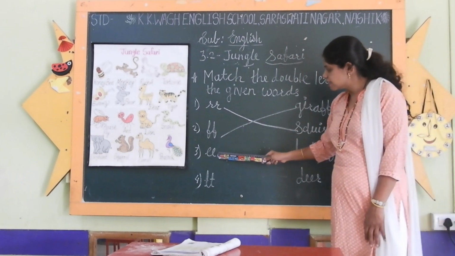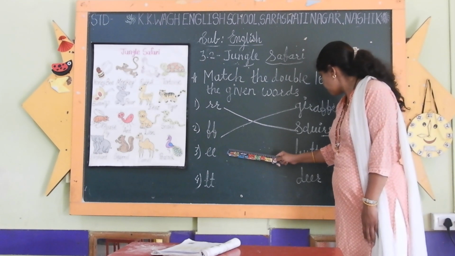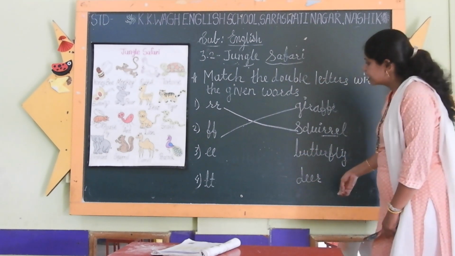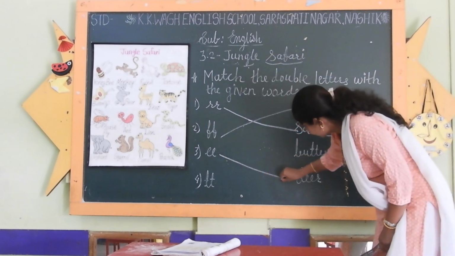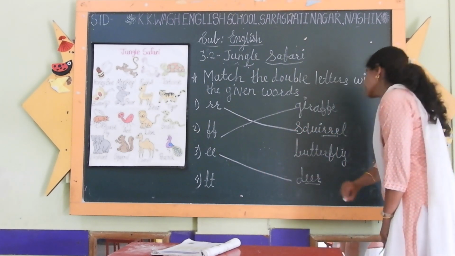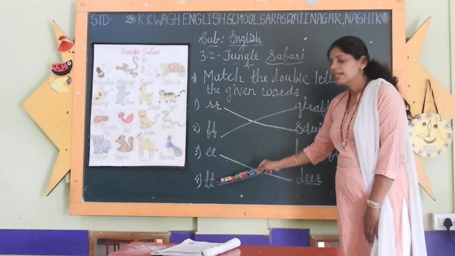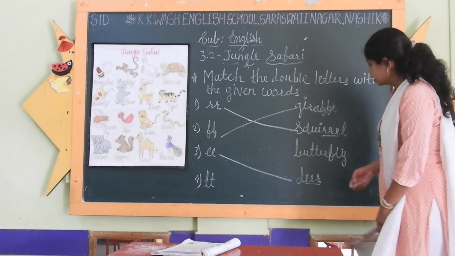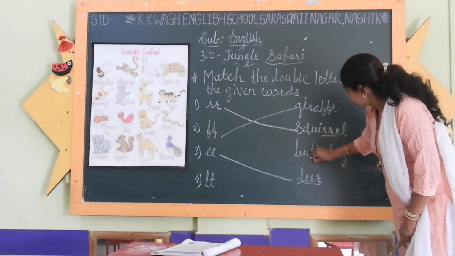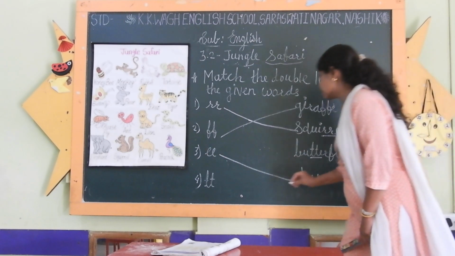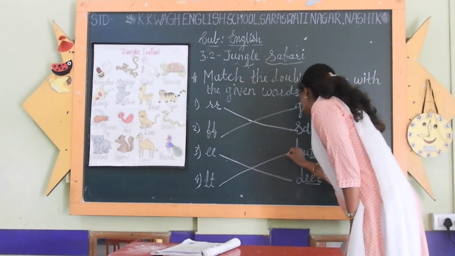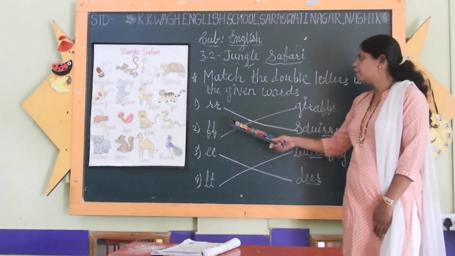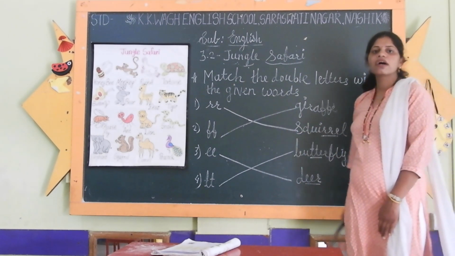Now next one is double E. So let's find where you can see double E. Yes, in deer you can see double E. Now last one is double T. In which word can you see double T? Yes, you can see it in butterfly. So let's match it. Like this way we match the double letters with the given words.